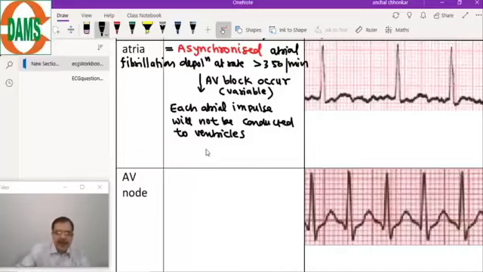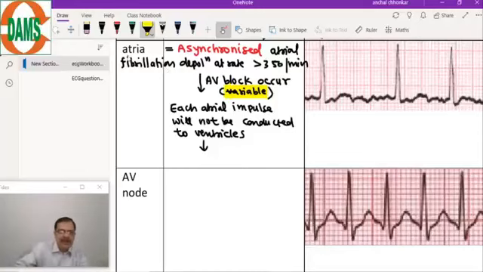So as a result, because of this variable AV block, which is a very important defining feature. Variable means in some cardiac cycles the ratio will be different, in others the ratio will be different.